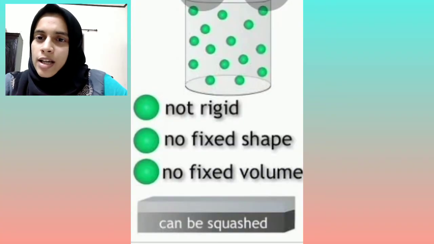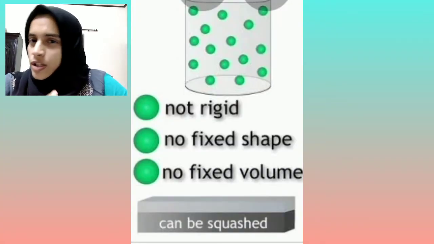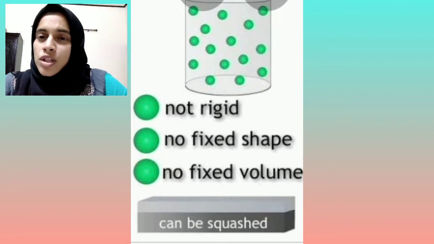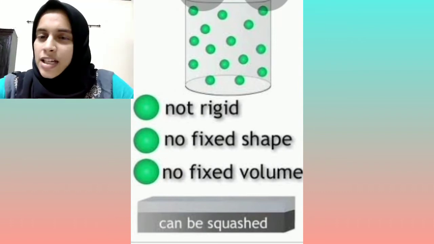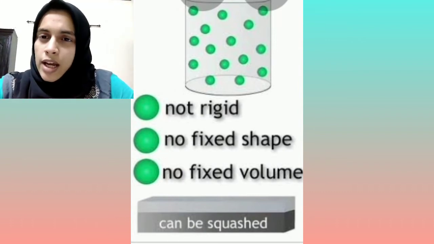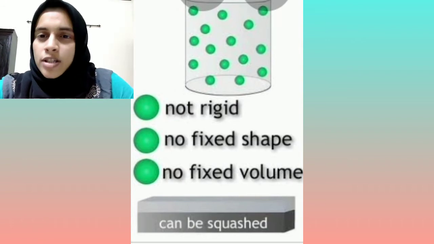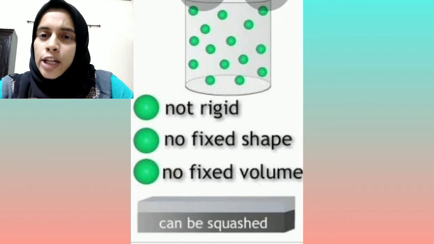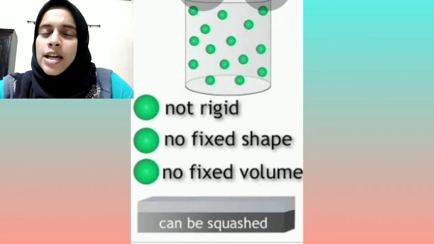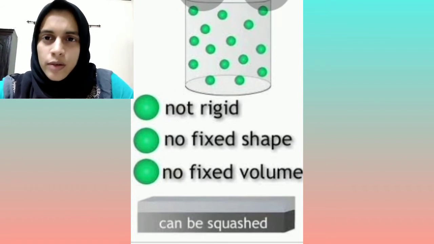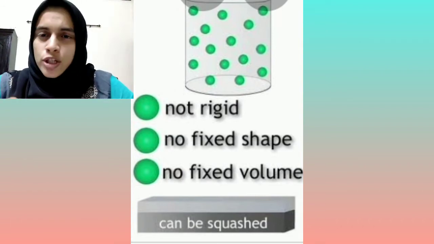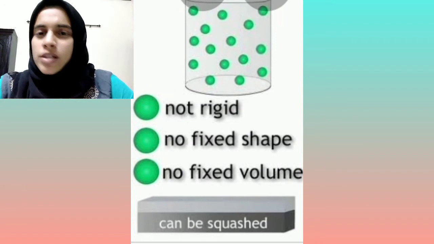Since the molecules are moving very fast and constantly, they can change their positions very quickly. That's why the gaseous state does not have fixed volume and fixed shape, because they are continuously moving and continuously changing position.